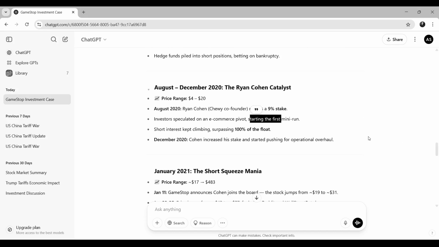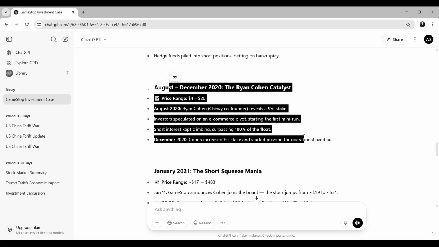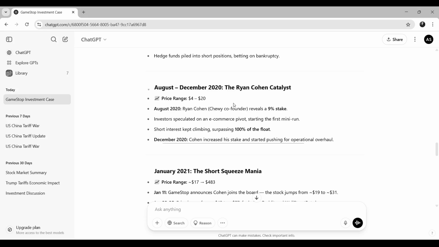Short interest kept climbing, surpassing 100% of the float. In December 2020, Cohen increased his stake and started pushing for operational overhaul.